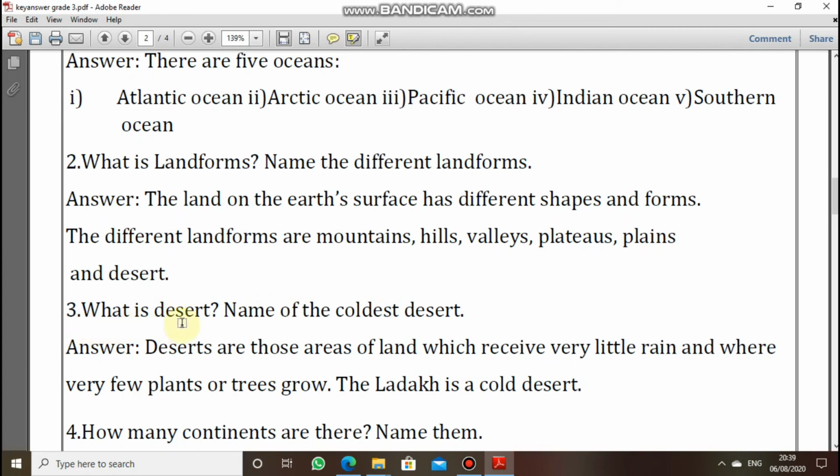The third question is, what is a desert? Name the coldest desert. Deserts are those areas of land which receive very little rain and where very few plants or trees grow. So that is called a desert. Which is the coldest desert? Ladakh is the coldest desert.